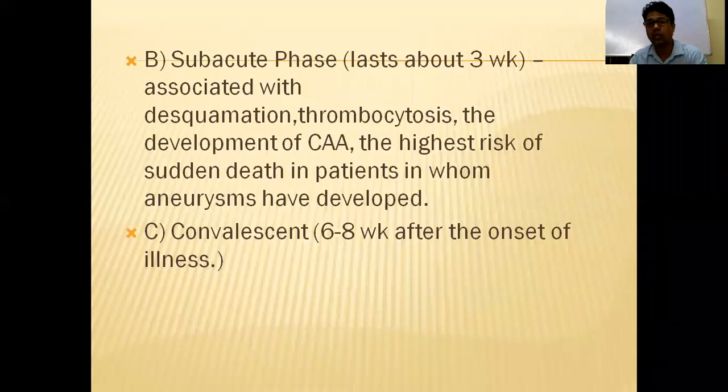Here you will get desquamation, thrombocytosis, and development of CA. CA means coronary artery aneurysm. So in that phase, the baby will get this. Be careful. When you think it is Kawasaki disease, immediately you have to do a 2D echo to know whether it has developed or not.